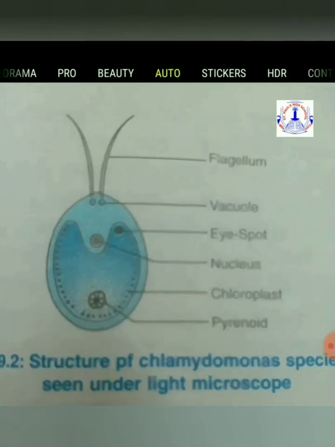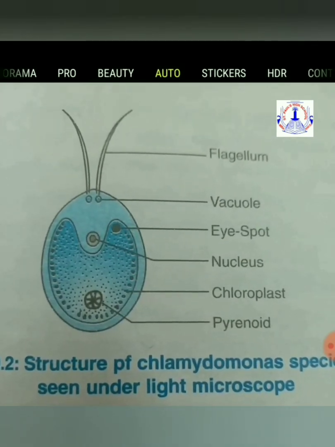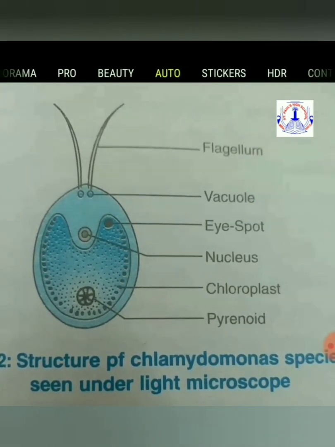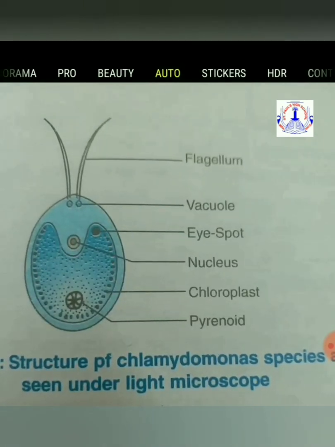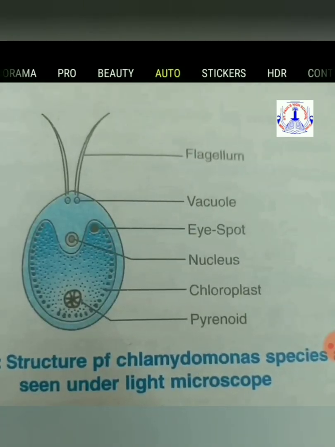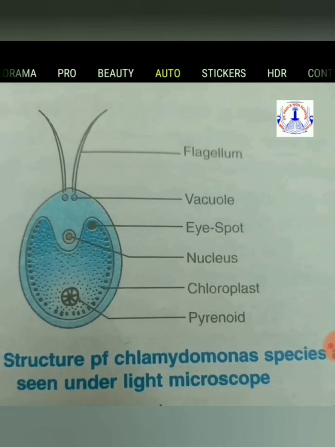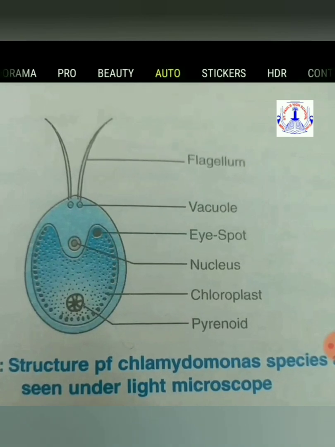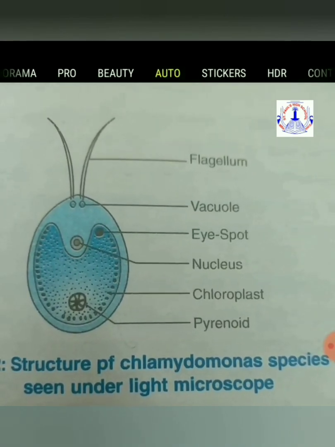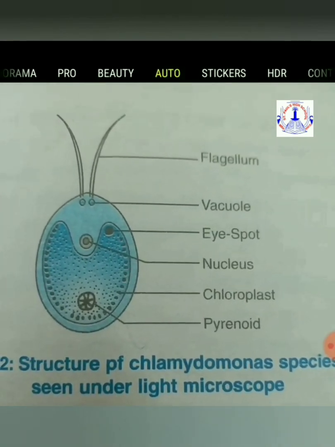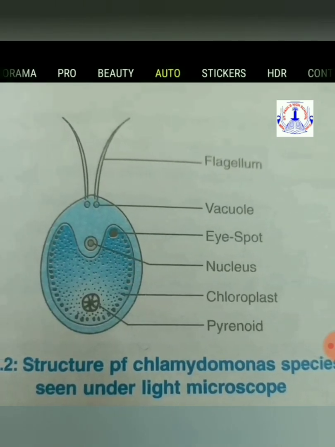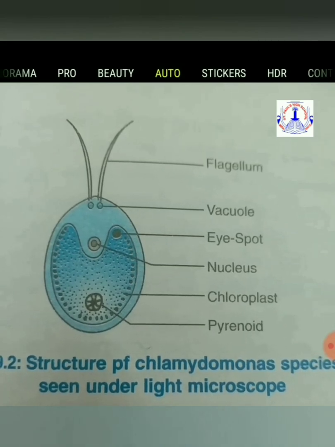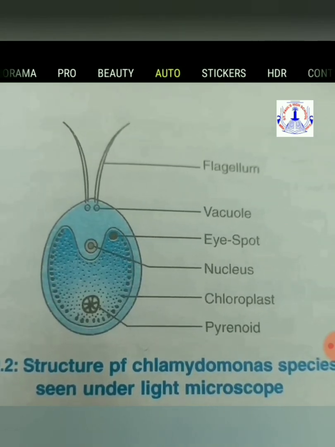It has a pair of flagella which are equal in size. It has vacuoles. Eye spots are present. Eye spots are photosensitive. The nucleus is suspended in the cytoplasm. Chloroplast is present, that is why these are green in color and they can prepare their own food, that means they are autotrophic. Pyrenoid is present. Pyrenoid helps in the carbon concentrating mechanism. Chlamydomonas can reproduce both sexually and asexually.